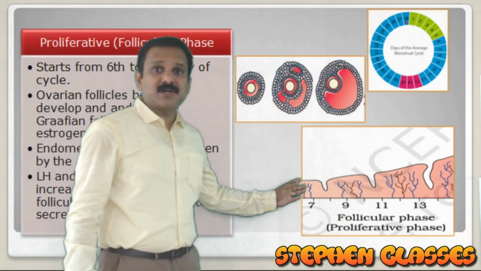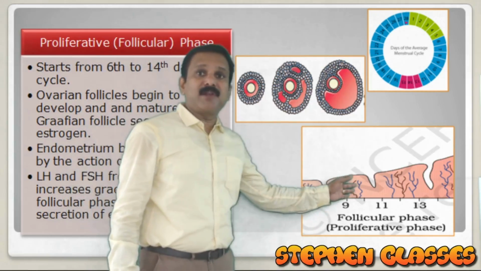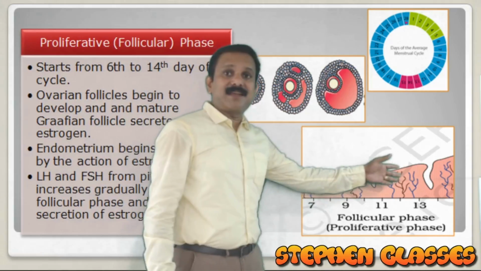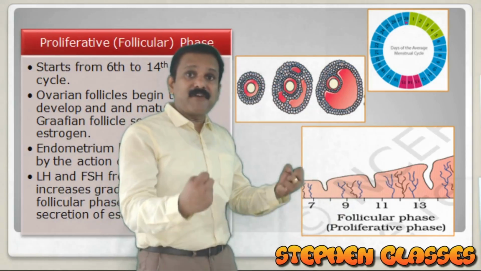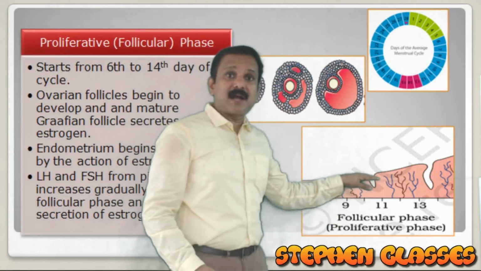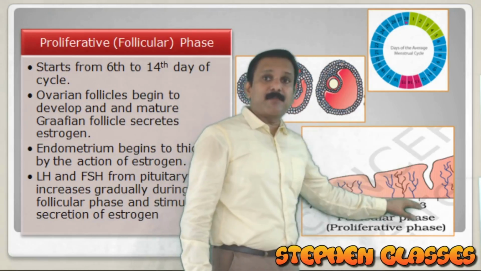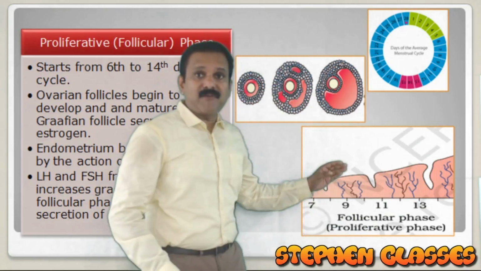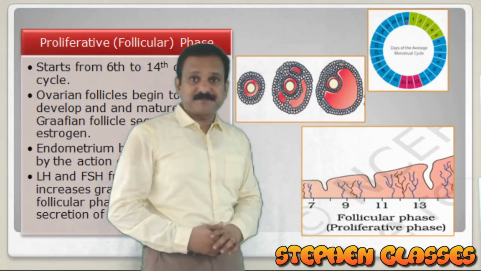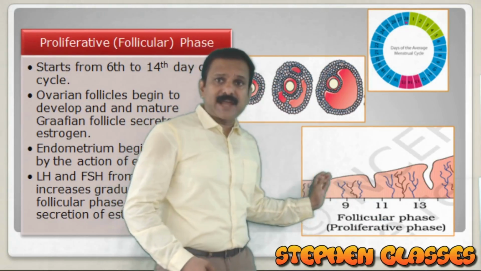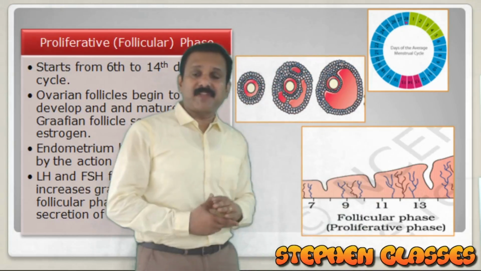In this picture, you can see the endometrium undergoing thickening in order to prepare for implantation of an embryo. The thickness is increasing, the number of cells is increasing. So within the uterus, from day 6 to 14, you can see the proliferation of the endometrium.